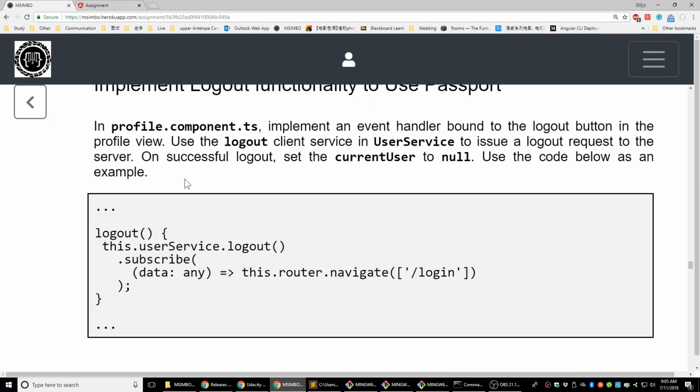So here we're going to create a logout function in our profile component, which is going to link to our logout function in our user client service. And in this function, we're going to send a request to the server, ask the server to log out. And also, as I said, we're going to reset the current user in the shared service to null.